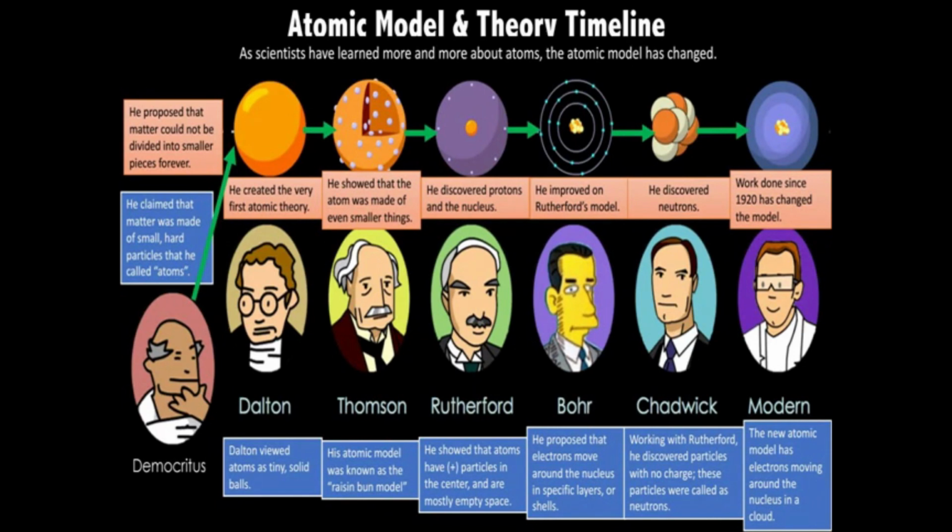So I'll start with our first scientist, that is Democritus. Today, you all have knowledge about what solids are, what liquids are, and that we have atoms and molecules. You know that electrons are surrounding the nucleus. But very initially, people didn't have any idea about this. So scientists were very curious to know about all these things, and they came up with certain experiments and their own theories, which we will study.